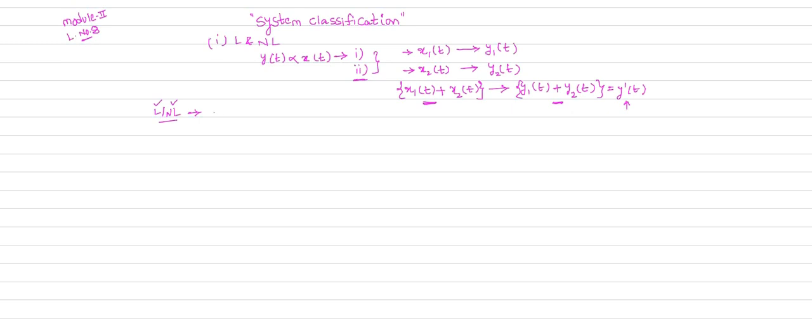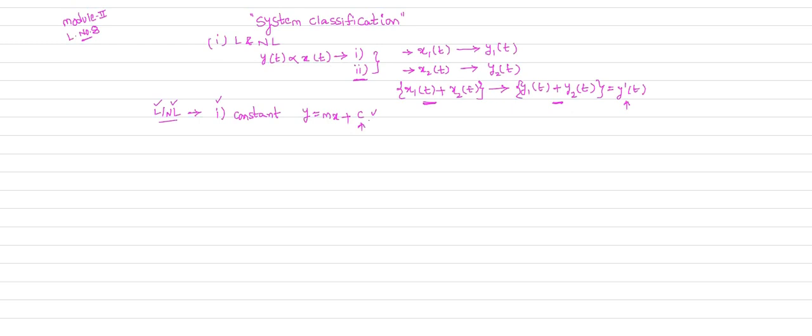So what is the trick? The trick is, if the system described by the equation consists of constant values, for example y equal to mx plus c, here c is a constant. So this is the equation described by a system.